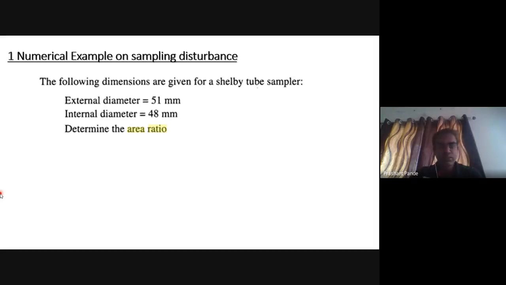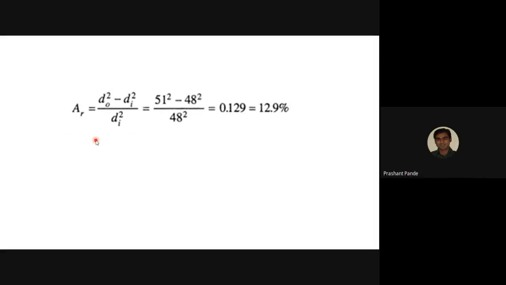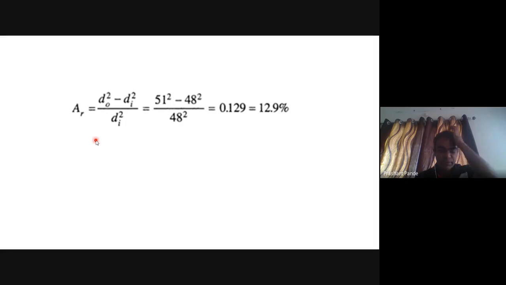Some numericals based on sampling disturbance. The following dimensions are given for a Shelby tube sampler. External diameter is 51 mm. Internal diameter is 48 mm. Determine the area ratio. See, the area ratio equals (D0 square minus Di square) upon Di square, which is (51 square minus 48 square) upon 48 square, equals 0.129, that is 12.9%.